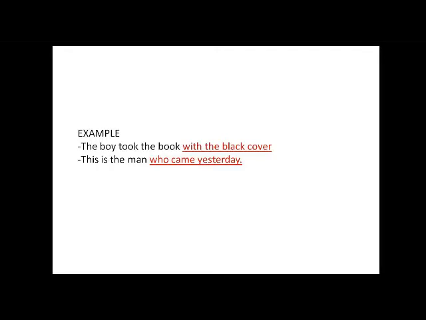In the second example, you have: this is the man who came yesterday, and the expression involved here is who came yesterday. There you have an adjectival expression describing man. It is adjectival in nature. It tells us more about the man. It is not the man who came this morning or the man who came last week. We are talking about the man who came yesterday. So the expression underlined gives us more information about the man. It describes man. It qualifies that man.